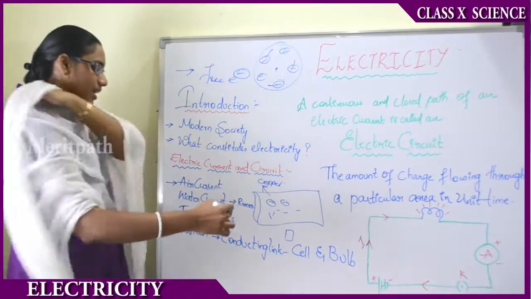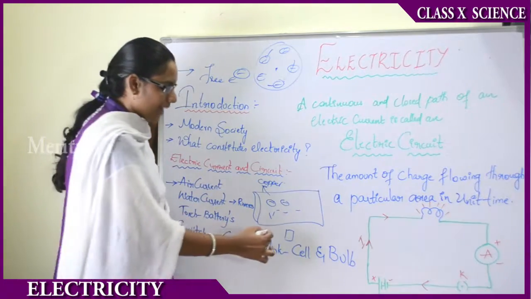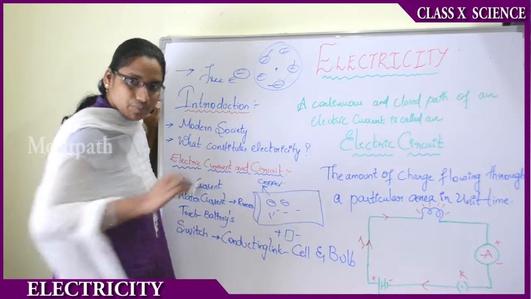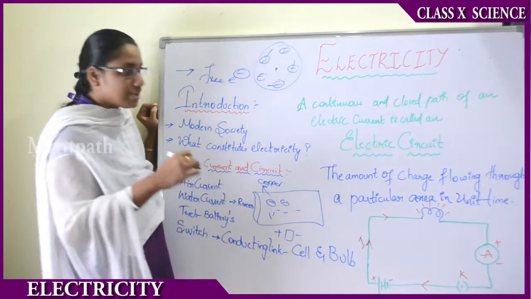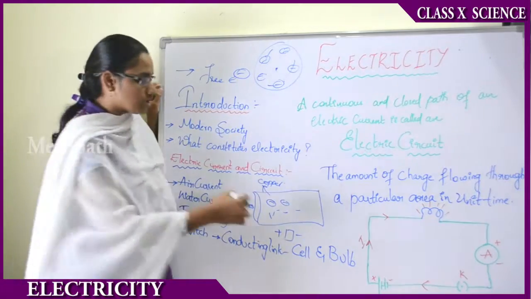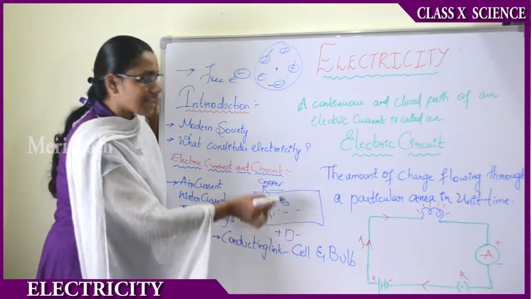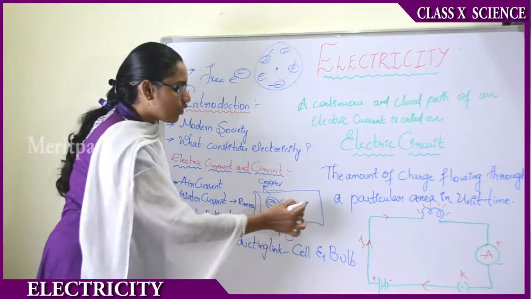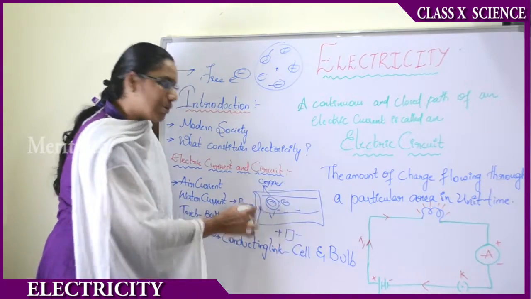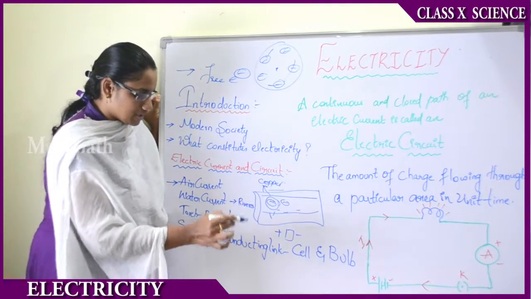They consist of two polarities, positive and negative. Now this battery is used to give an external force on the conductor. It will apply the external force on the conductor, which will make the electrons flow in a particular direction only. I hope you understood that.